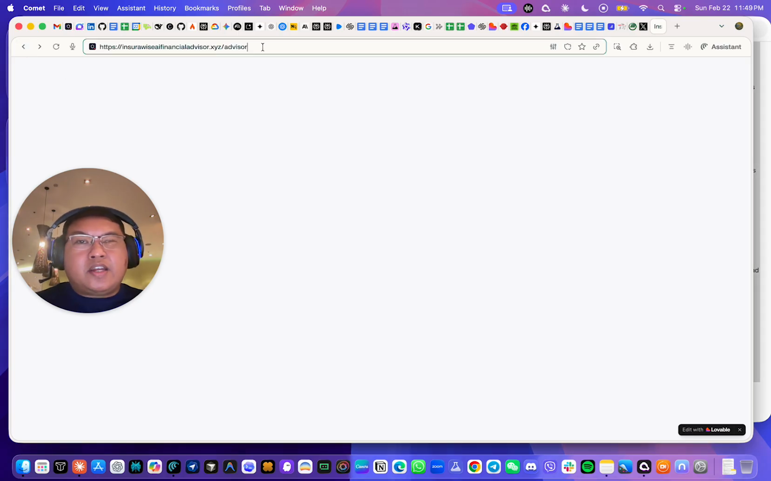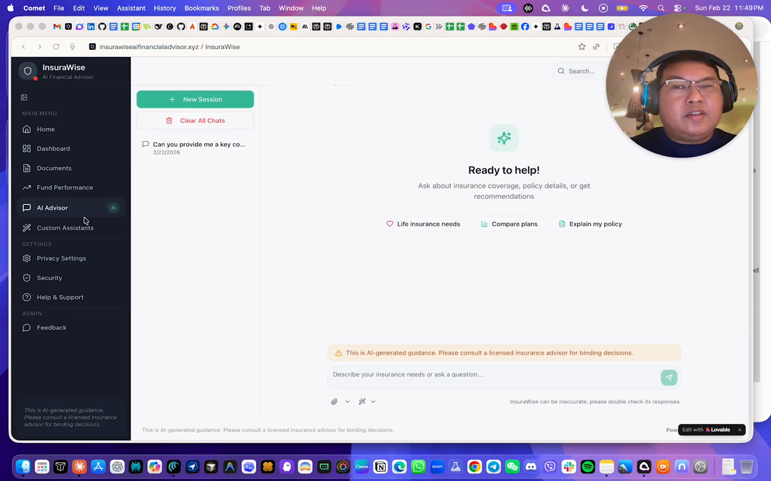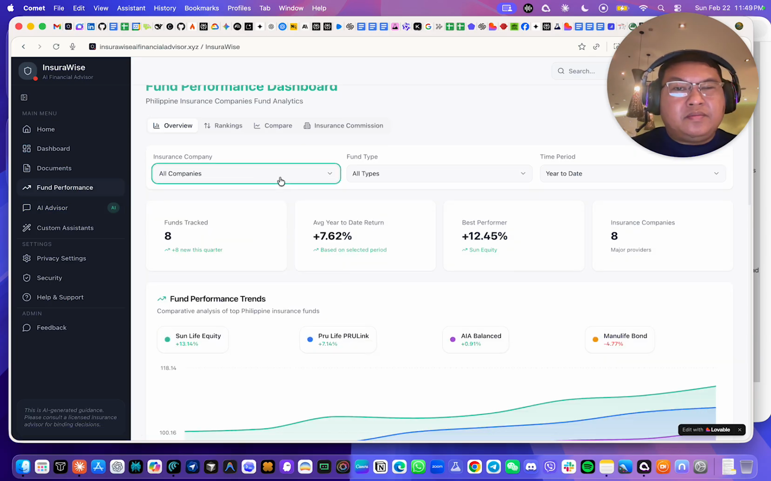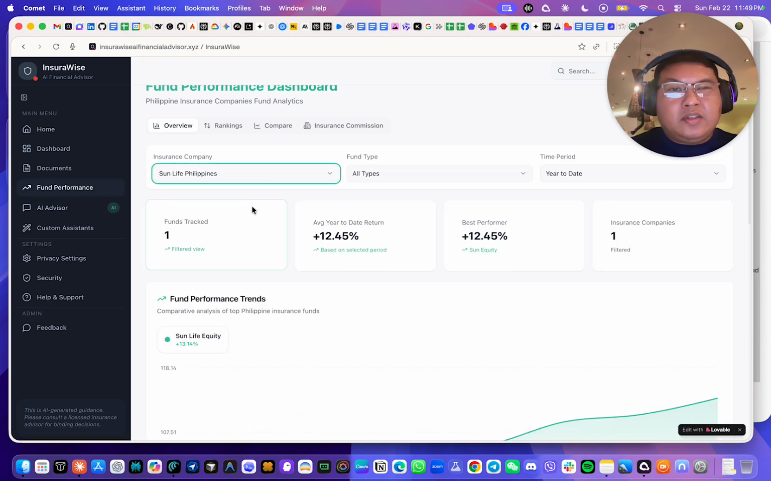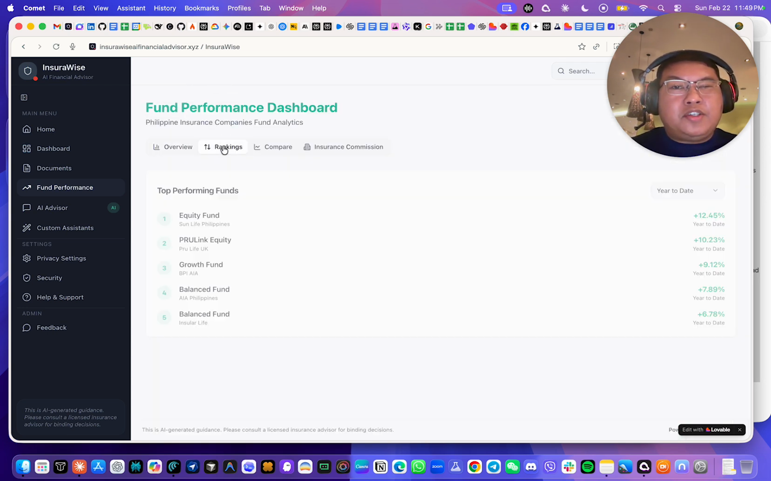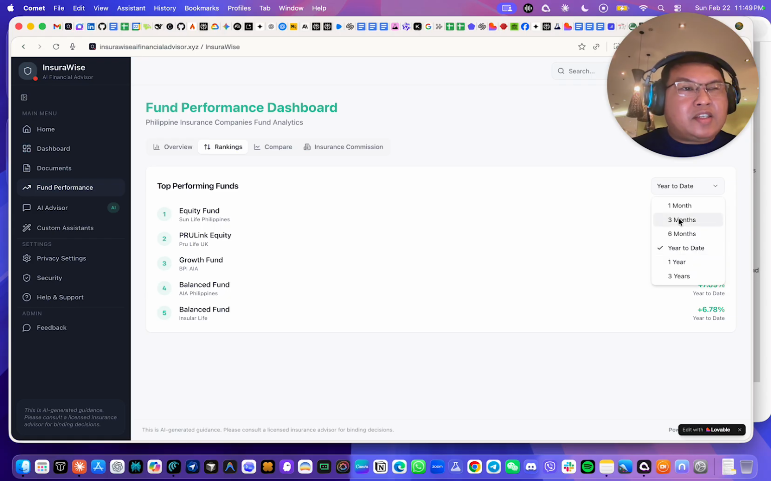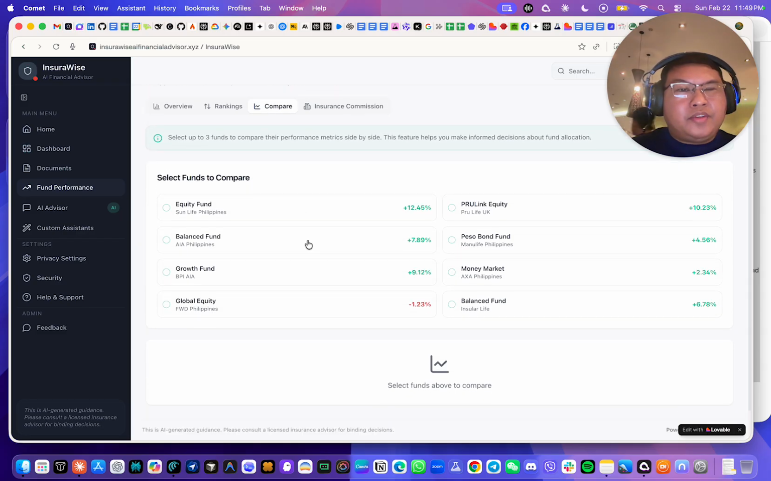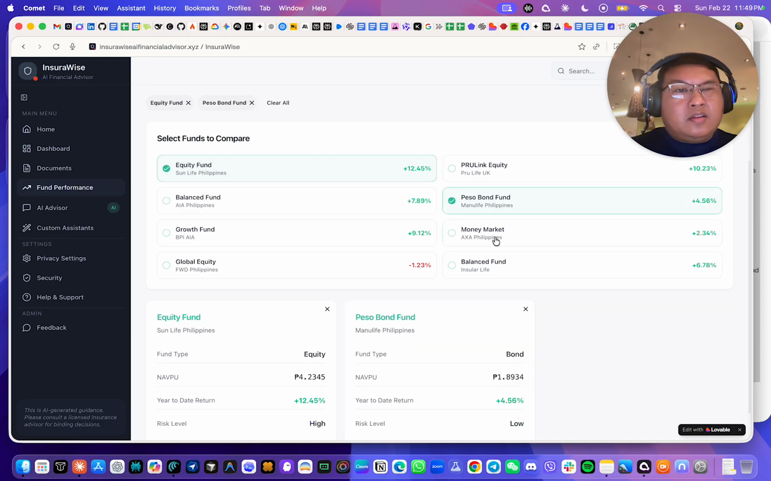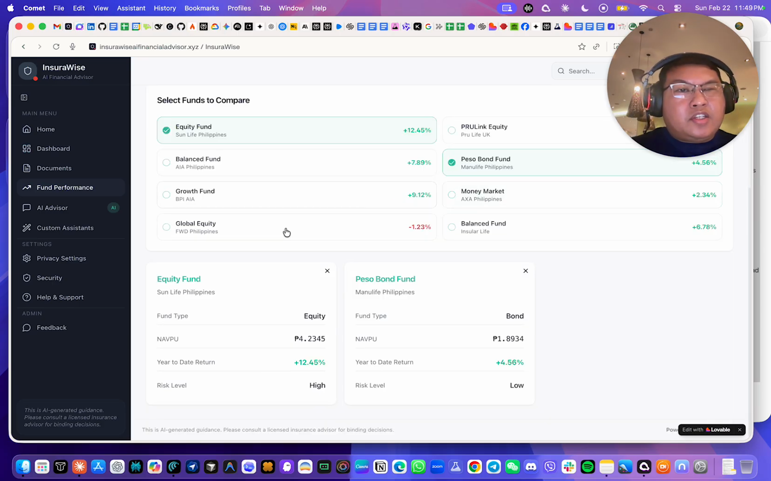Okay, let's just go back to the fund performance page again. Okay, so it's up to you how you filter it. You can also click the tab here, where you can see the rankings year to date, 3 months, 6 months. You can also compare, for example, if you want to compare the equity funds, money market. You can just untick this so you can choose other funds here.